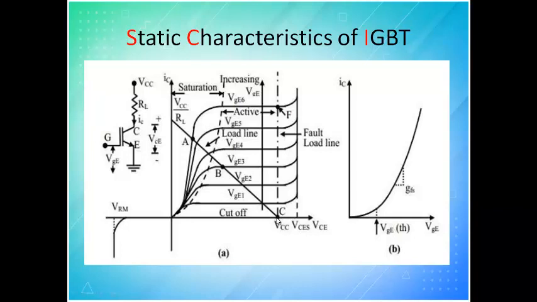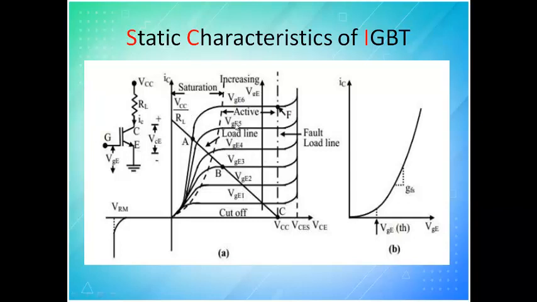So either we will operate in cutoff, that is giving a gate voltage less than the threshold. This is what we call the threshold. Beyond this, if you supply any gate voltage, automatically the device will get turned on. You can see here a graph between collector to emitter voltage and current with respect to gate voltage. We are seeing what the current will be for the voltage you are applying, with the effect of gate voltage.